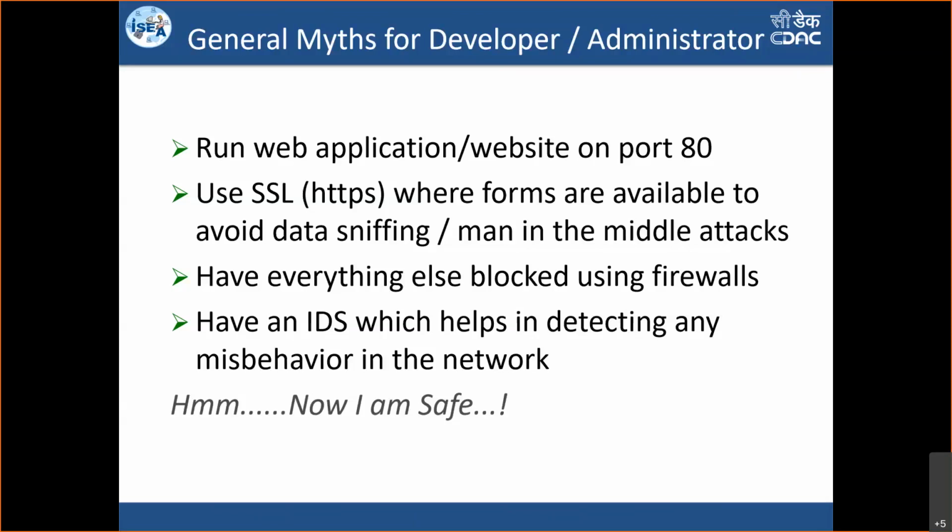However, all of these things that we think are secure enough are not sufficient today. And that's the reason we see many attacks happening regularly, and we see a lot of news coming out: so and so data has been leaked, so and so website has been hacked, and so on.